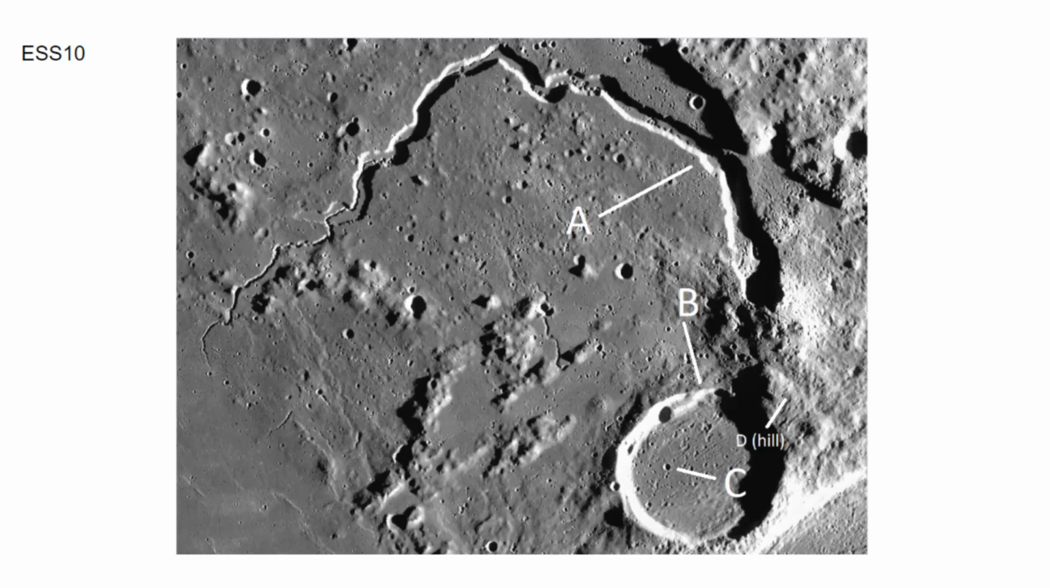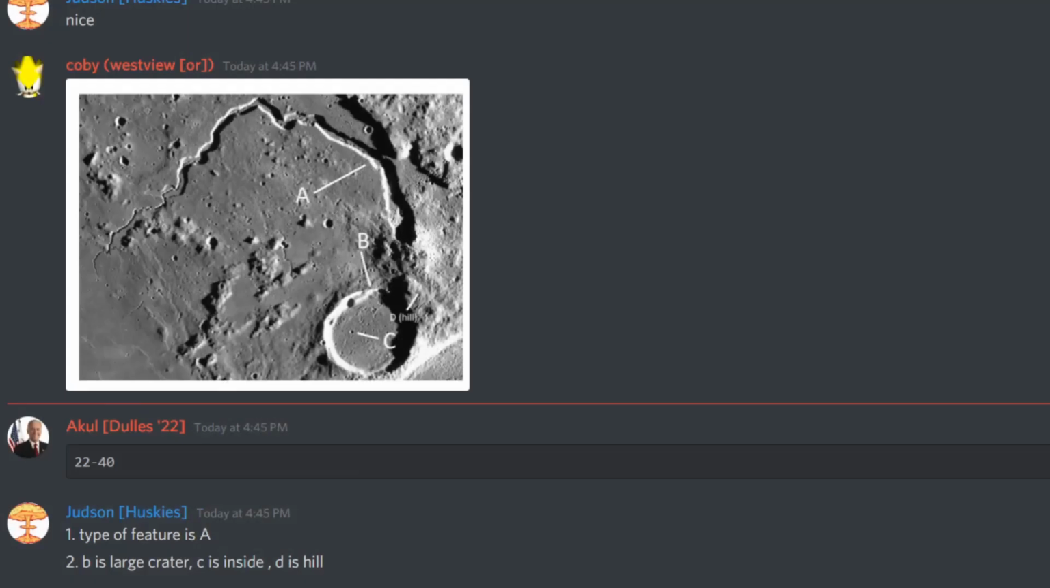Wait. Which was the larger one? B or C? Okay. B is the big one. Wait, does a hill form before or after? Probably after. B, C, and then D, I think. Wait, Richard, do you know number 1? A is rills. Okay, go ahead. 1 is lunar rills, and the order is B, C, D. Sorry, that's incorrect. 1 is a rill, but the order is D, B, C.